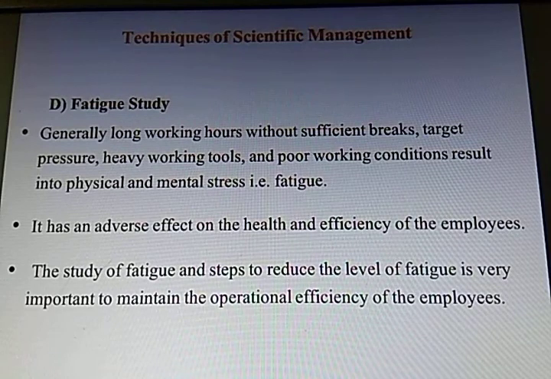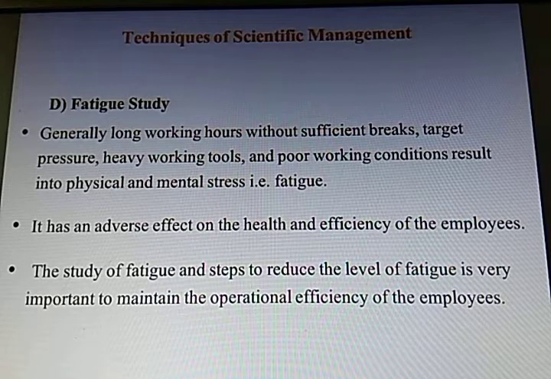Fatigue, that is what we call stress. So fatigue study is also very important. Generally long working hours without sufficient breaks, target pressure, heavy working tools, and poor working conditions, that means conditions which are not good for work, result in physical and mental stress. That is what we call fatigue.